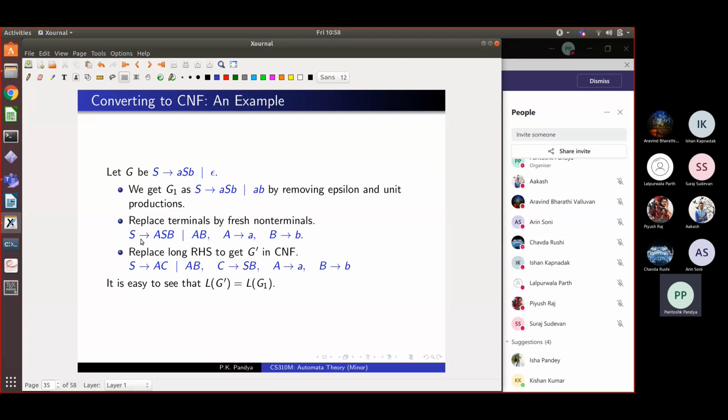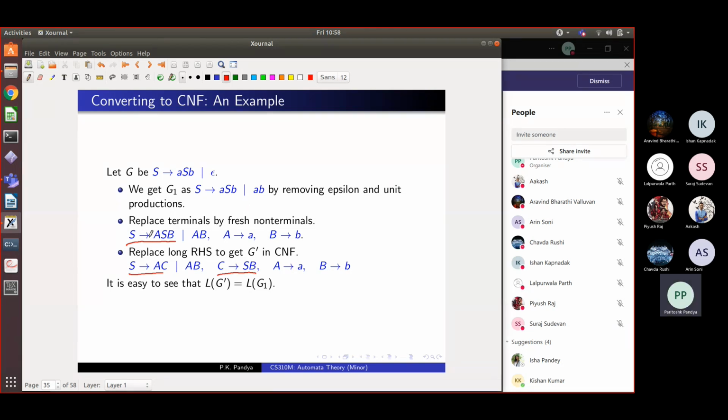So this rule S goes to ASB will go away. It will be replaced by this rule S goes to AC and C goes to SB. So let me underline that. That's an important question actually. This rule is replaced by this rule and this rule. And the effect is the same, right?